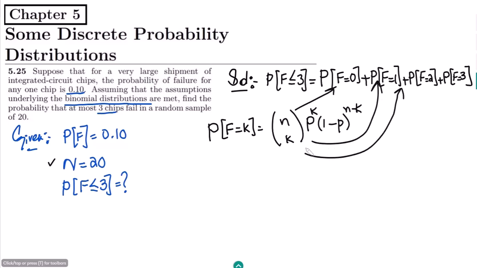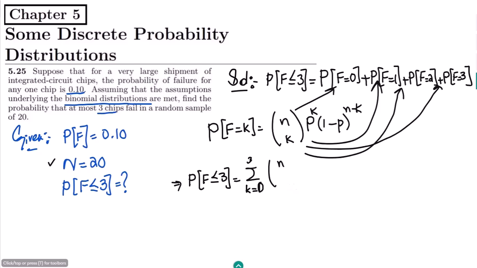Therefore, in order to find the probability that f is less than or equal to 3, we apply the similar formula for k equal to 0 up to 3: n choose k, p of f raised to the power k, and 1 minus p of f raised to the power n minus k.